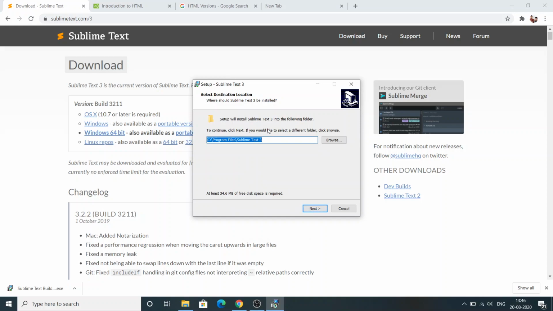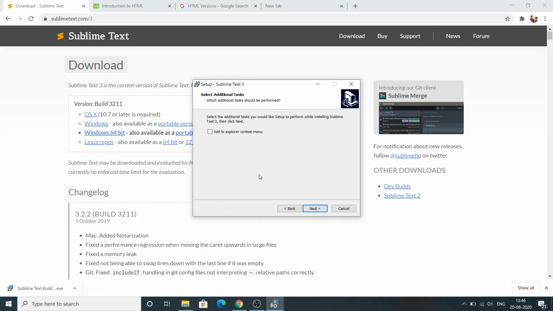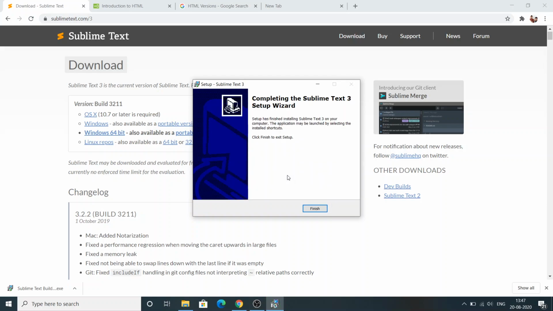Now I am going to set the destination location. I want to install the software in my C drive. Now I am going to click on the next button. For add to explorer context menu, I don't need to click on this checkbox, so I am going to click on next, and it will show my destination location again, and I am going to click on install. That's all. Automatically our Sublime software will get installed.